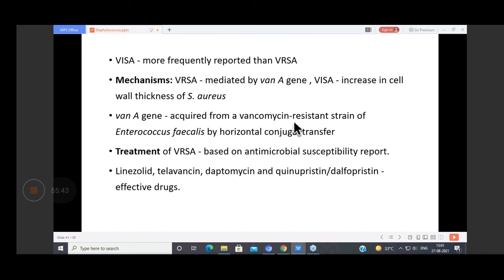And the VAN-A gene is acquired from vancomycin resistant strains of Enterococcus faecalis by horizontal conjugal transfer. So there is a horizontal conjugal transfer in case of your VRSA.